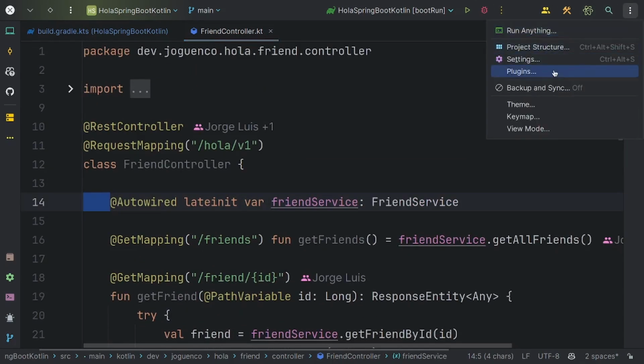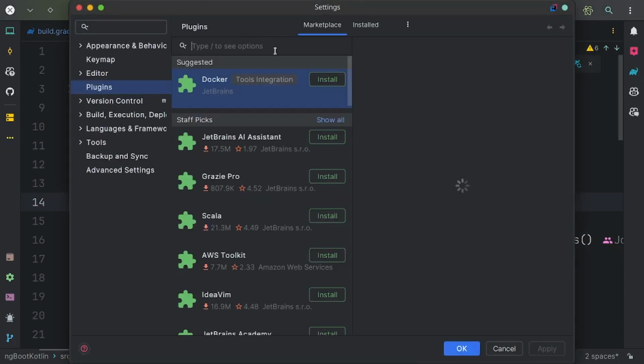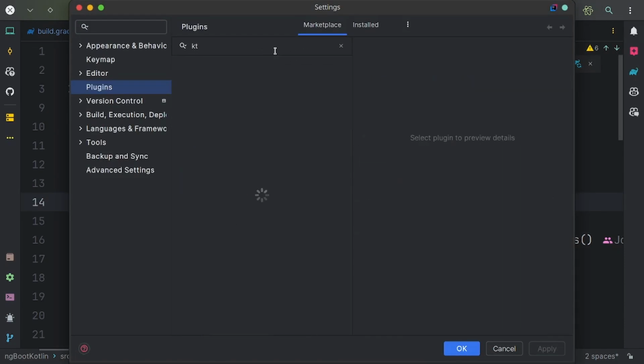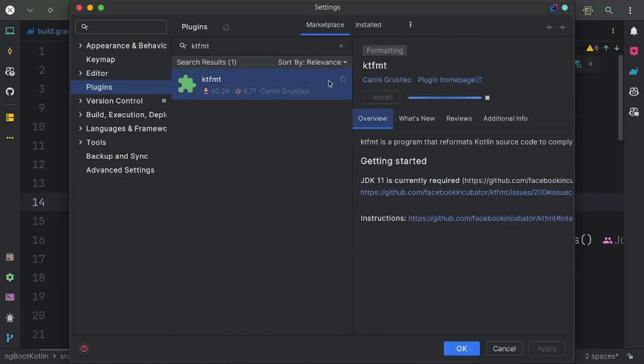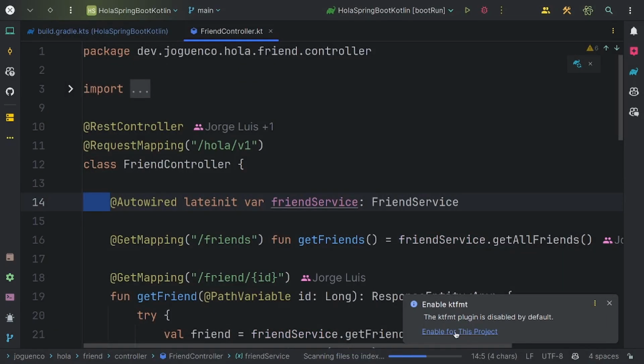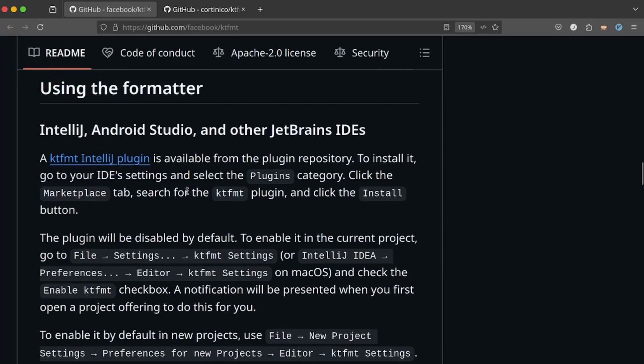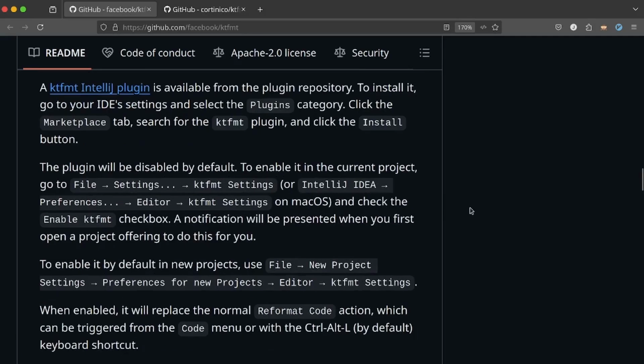Now go to the plugin section, go to the marketplace and find ktfmt. Install the plugin. OK. Enable for this project. And here it shows the options.